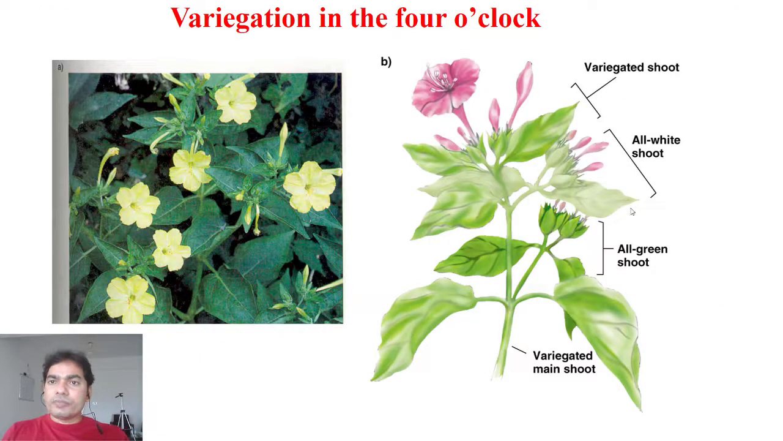So here you can see these are the variegated shoots, where there are all white shoots with no photosynthesis, right? All green shoots have the chloroplast, right? And this has the leucoplast. This one has the leucoplast. Variegated main shoots which don't have the chloroplast, right? This leaf doesn't have. This is the green leaf. This one is the green leaf, right? So this is the 4 o'clock structure of the plant.